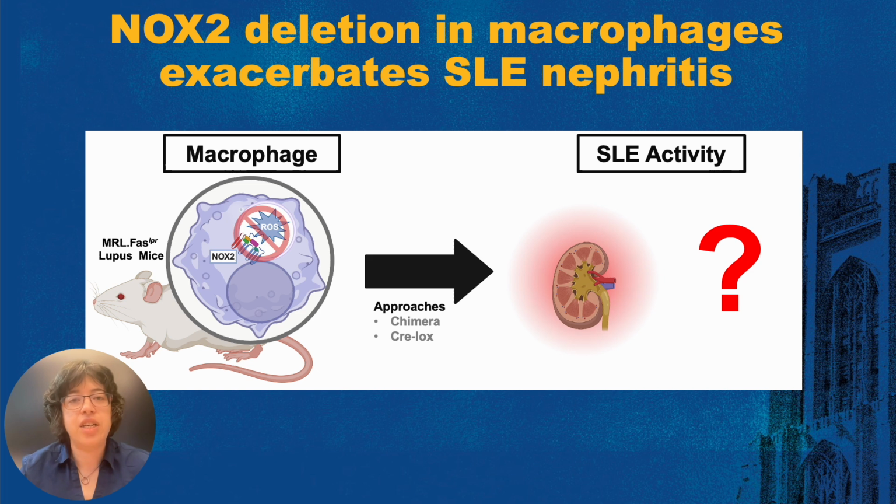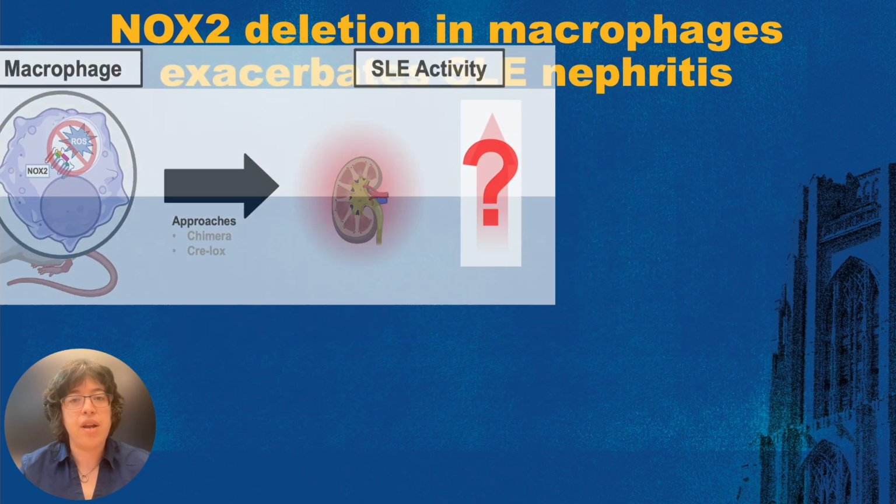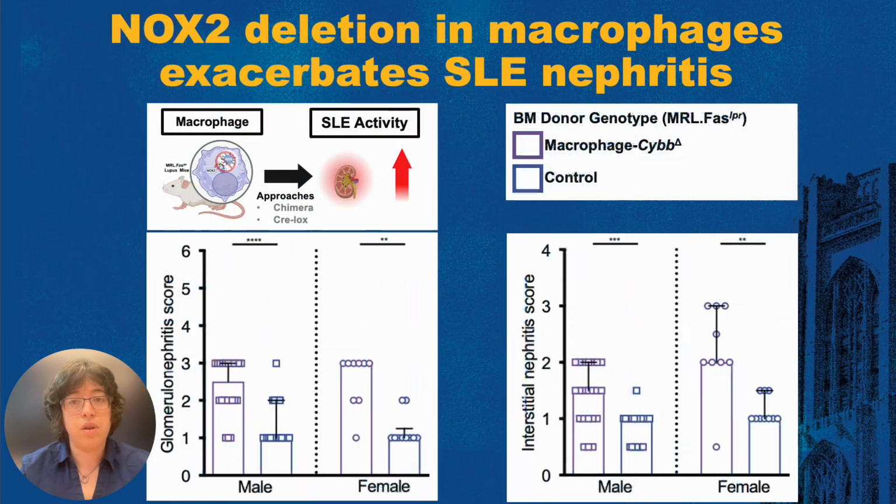As NOX2 is highly expressed in macrophages, we wanted to understand whether NOX2 mediates its protective effects in lupus by its function in this cell type. We used a conditional knockout approach and a novel bone marrow chimera strategy where we deleted NOX2 in macrophages. We will show you data from the mixed bone marrow chimera cohorts. The details of this chimera strategy can be found in our paper.